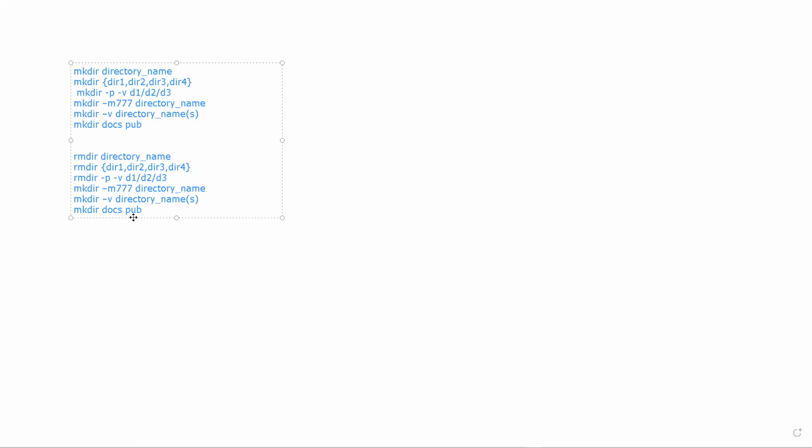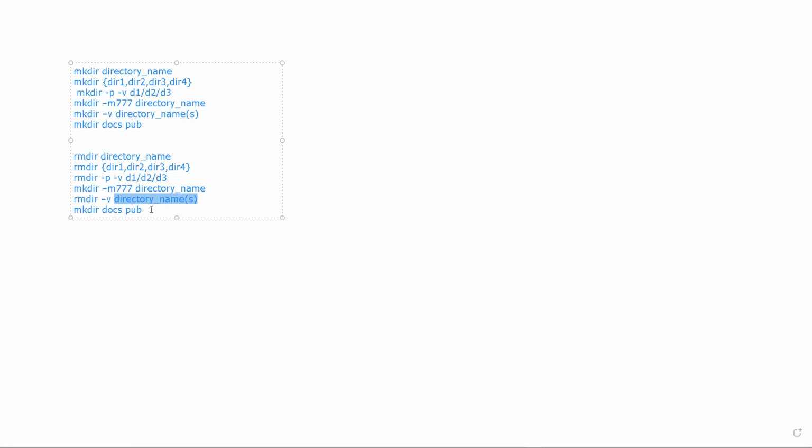Then we saw, if you want verbose output, in mkdir we use the same options, and in remove directory, if you want the verbose message, you can specify -v, and you can specify as many directories as you want, like dir1, dir2, dir3.